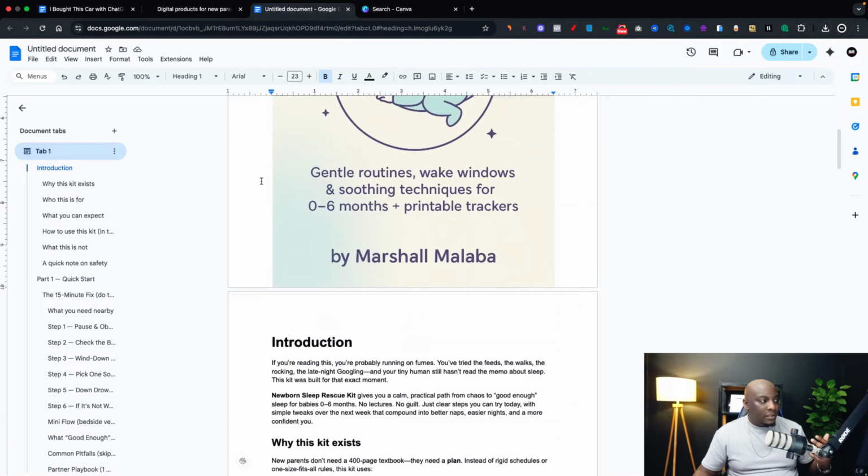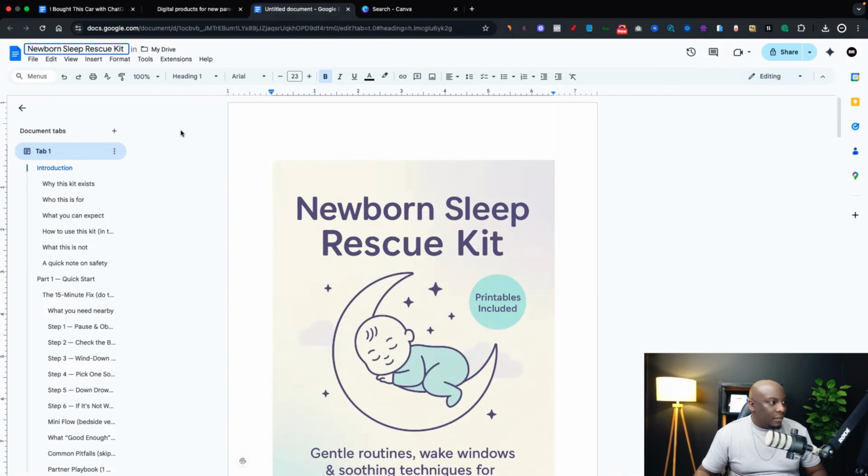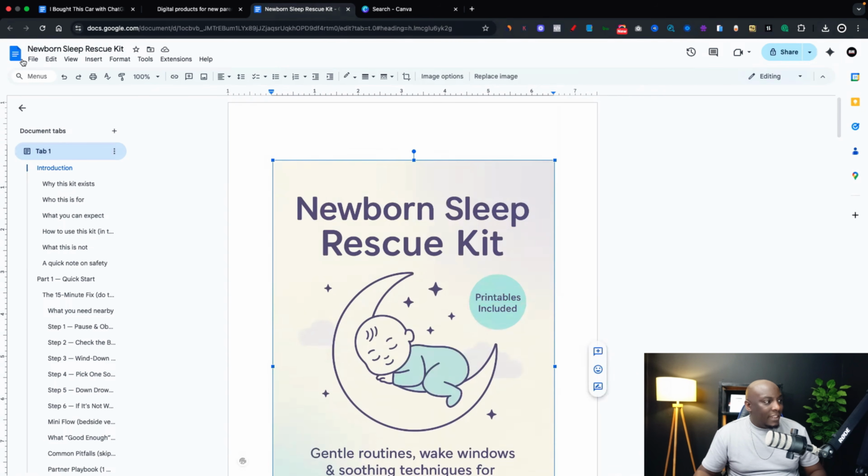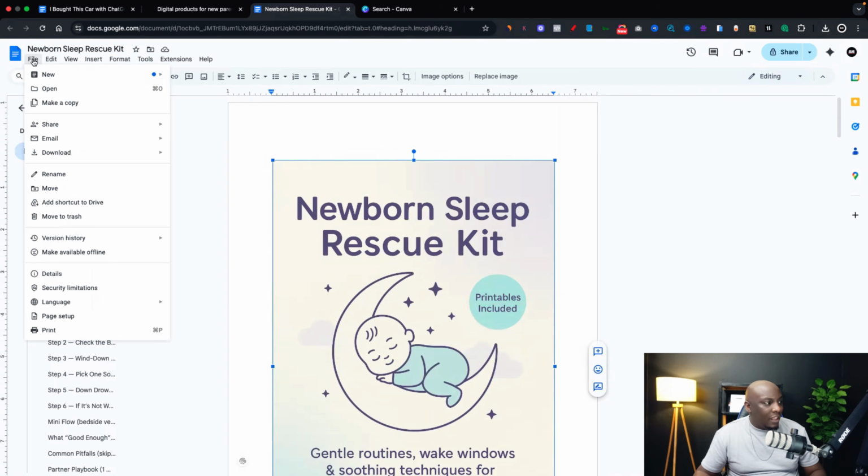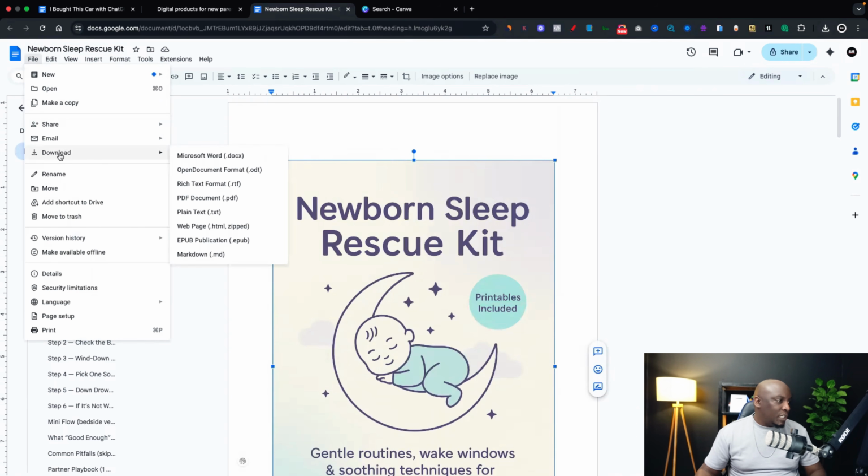And then the next thing that you can do is give your document a title. I've put the title there. I'm going to click out from there. And then I'm just going to click here where it says file. And then I'm going to look for the option for download.